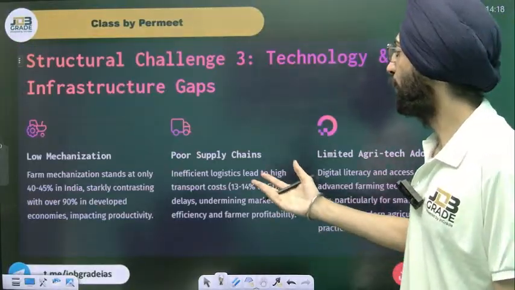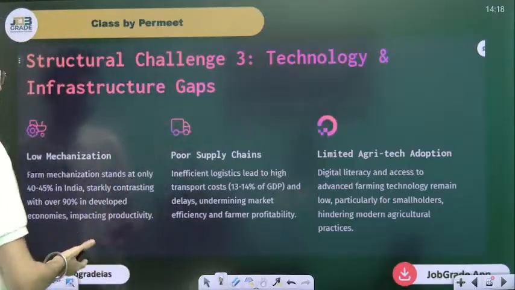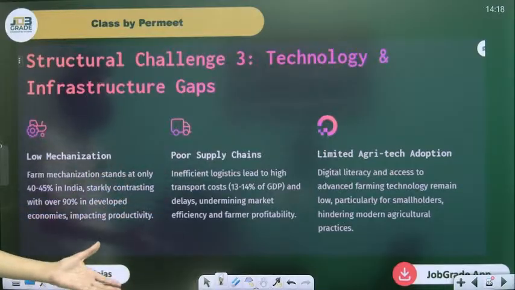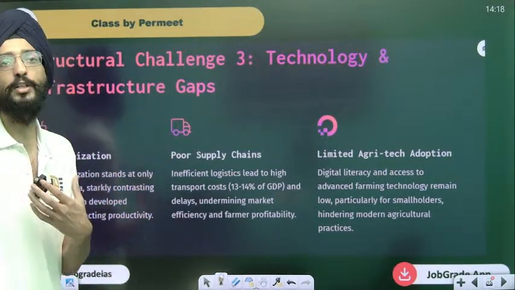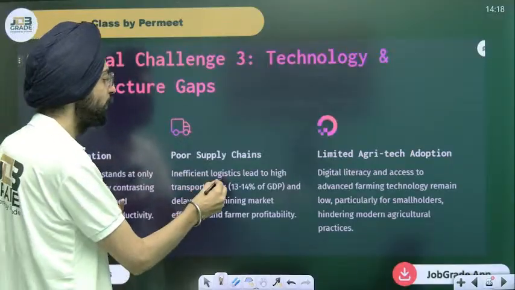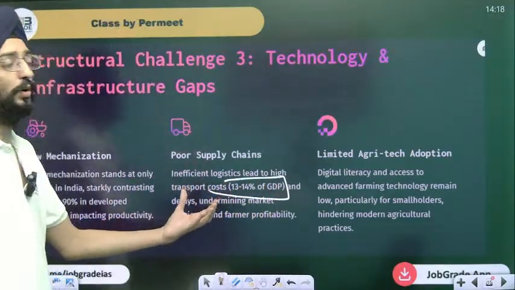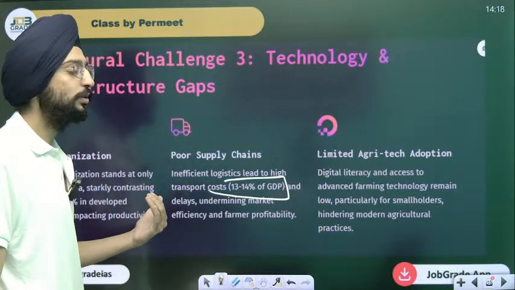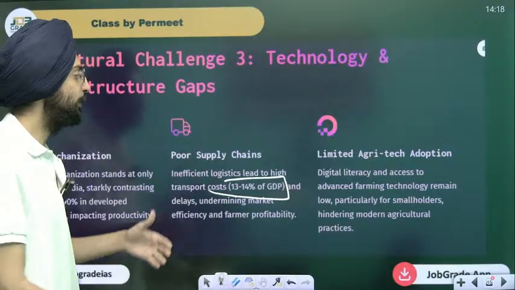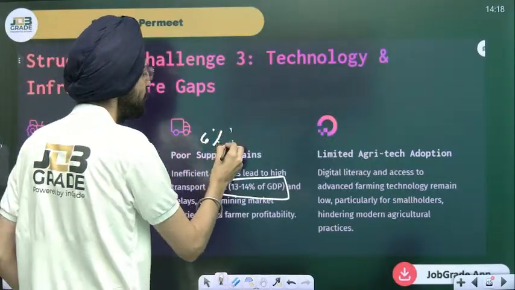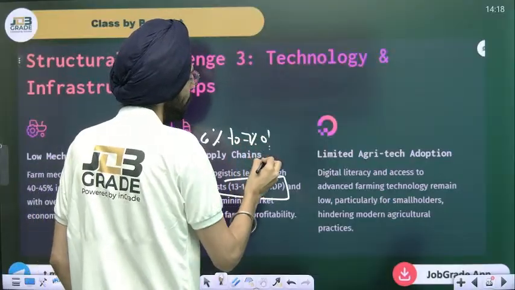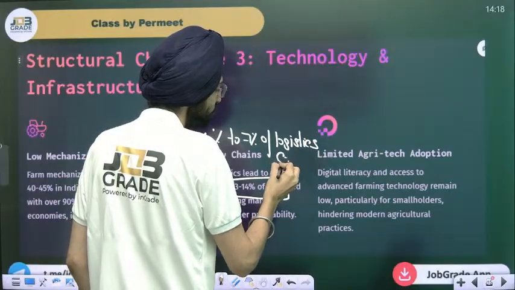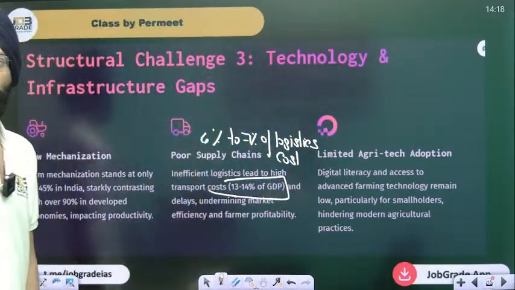Another structural challenge, low mechanization. Farm mechanization is very low because, again, how will you run a tractor on less than 2 acres of land? That's impossible. Poor supply chains. Logistics is absolutely pathetic. There is no last mile connectivity. Logistics costs are 13 to 14% of GDP. When you compare this with advanced economies, it's only 6 to 7% logistics costs.